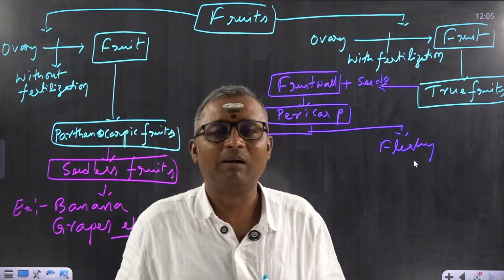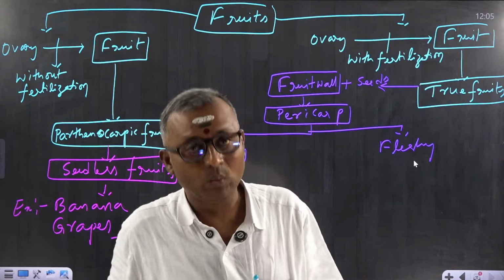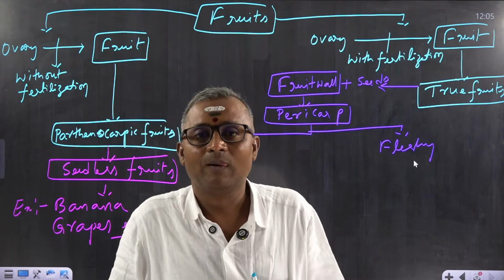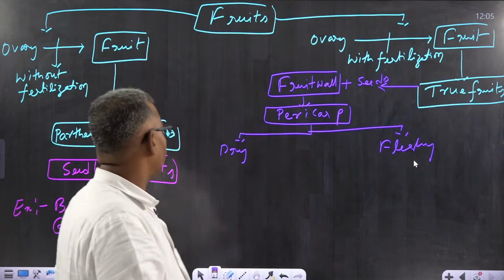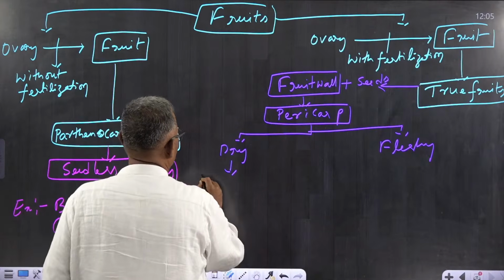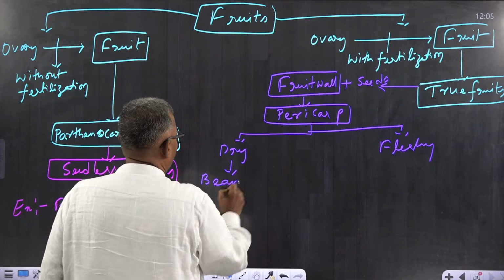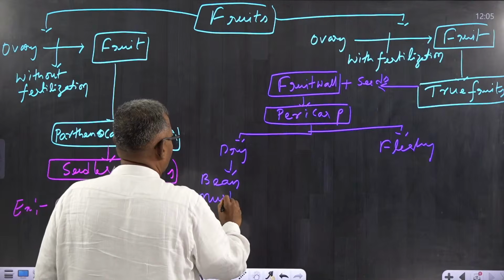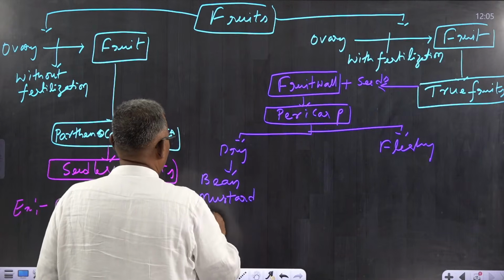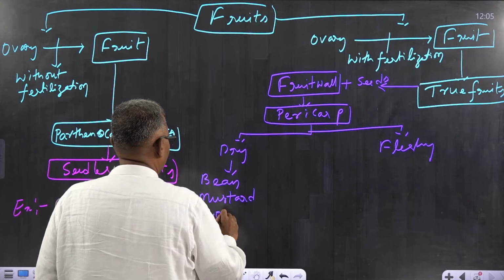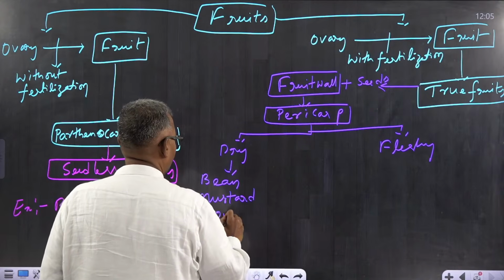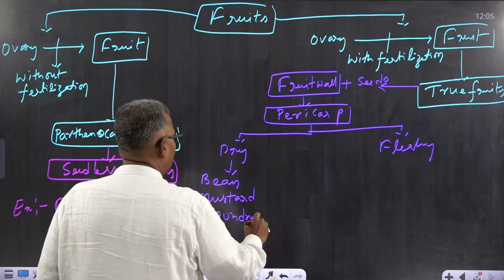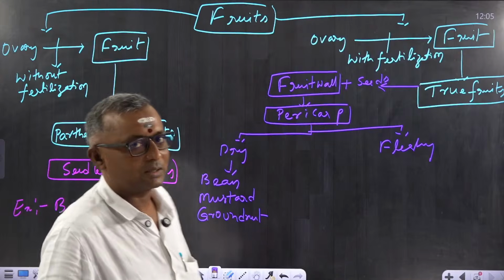The best example for dry fruit, well known to you, is beans. Bean, mustard, groundnut, there are so many. These are some important examples.